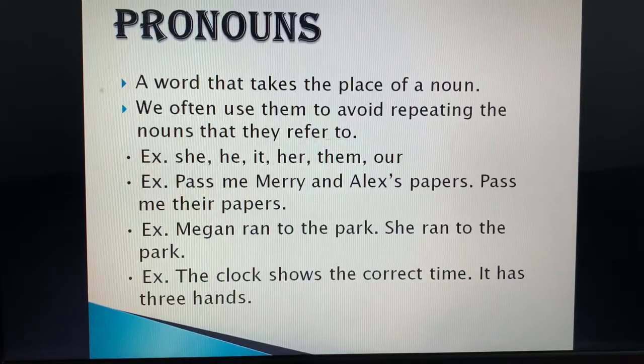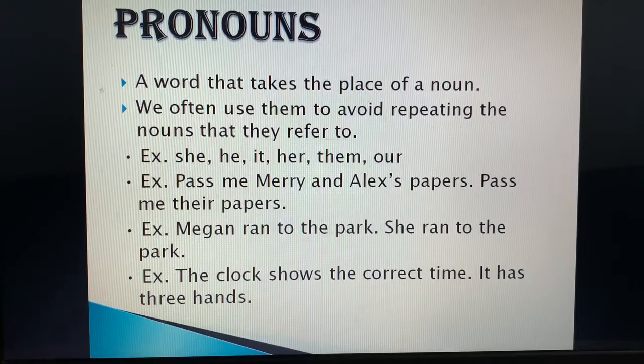So the next is pronouns. What are pronouns? A word that takes the place of a noun. Let us take an example. If I say, I have a wristwatch. Wristwatch shows the correct time. Wristwatch has 3 needles. Wristwatch is white in color. Wristwatch looks beautiful. So is it looking nice that again and again I am using wristwatch?